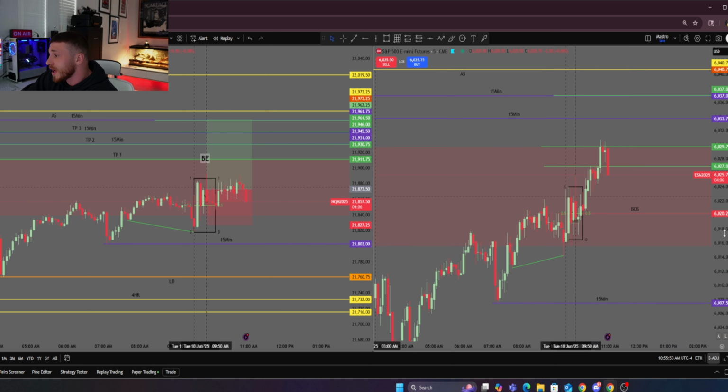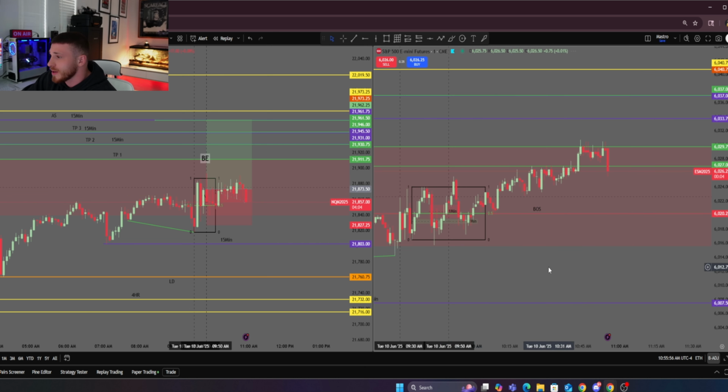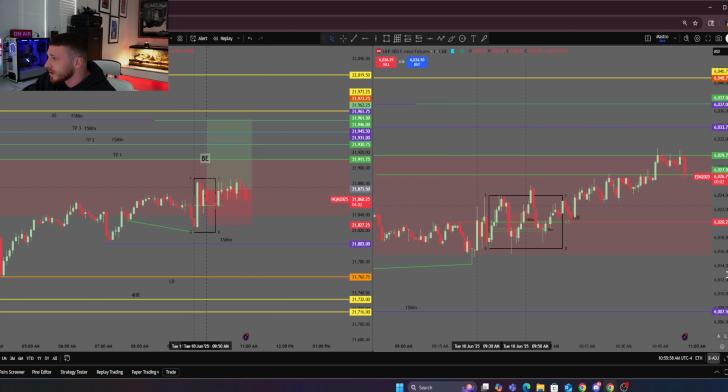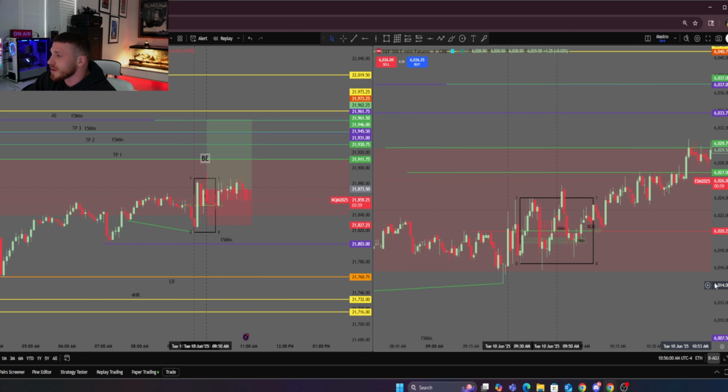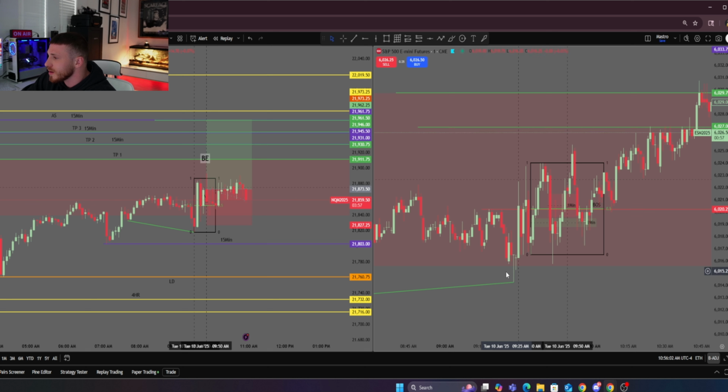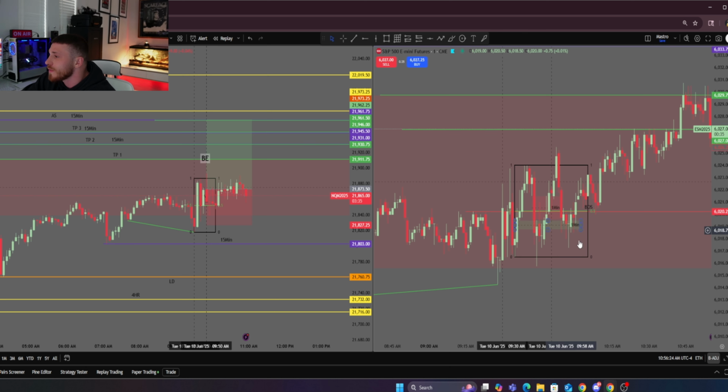So what I decided to do is to scale down to the 1-minute time frame, and it looks like we're about to get stopped out on NASDAQ. But I scaled down to the 1-minute time frame. I saw that we ended up breaking structure on the 1-minute time frame. We broke structure back to the downside, formed a bearish fair value gap. Then we ended up forming equilibrium, so I marked it from these lows to these highs. We ended up coming up, respecting equilibrium and inversing this 1-minute bearish fair value gap, also breaking structure to the upside. So my entry was off of this candle right here.